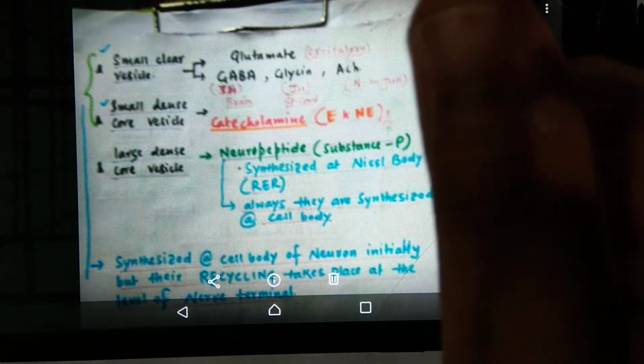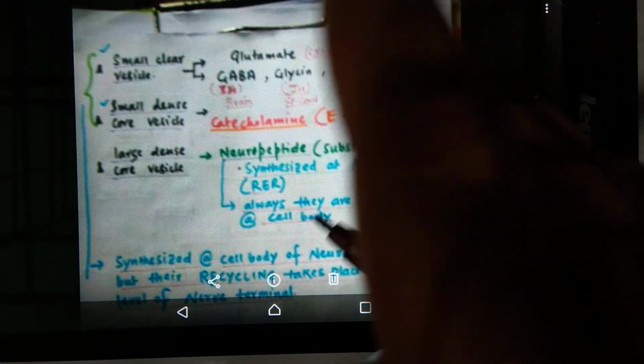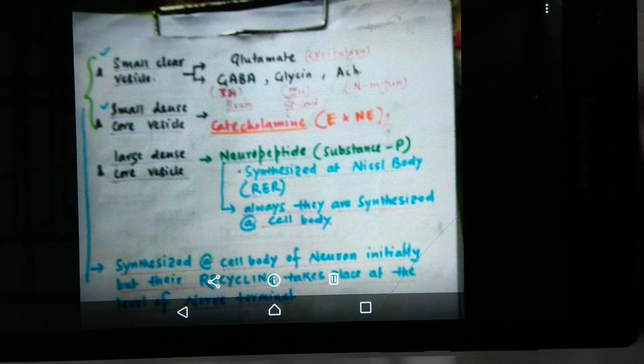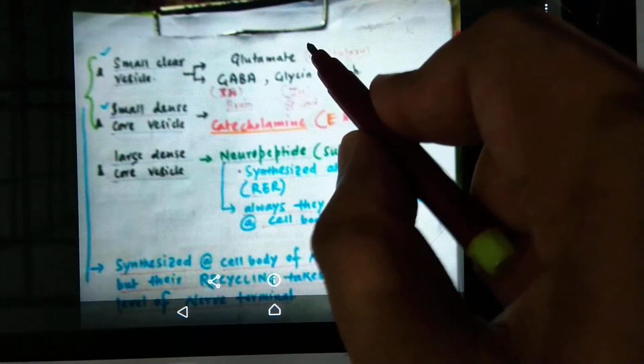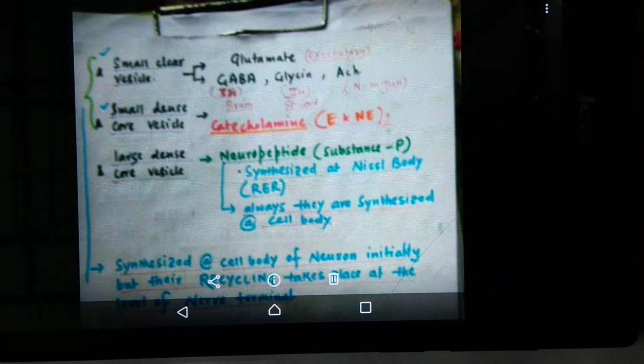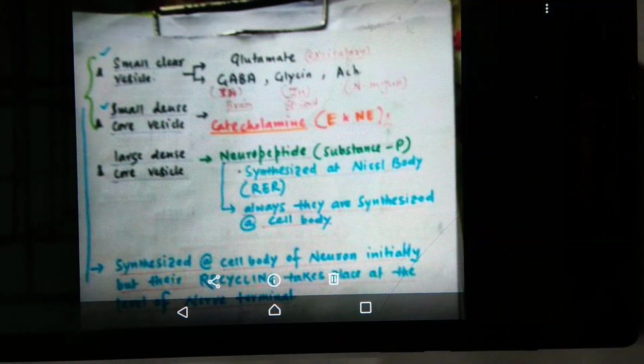First of all, our small clear vesicles, which contain glutamate, GABA, glycine, acetylcholine. Glutamate is the major excitatory neurotransmitter in our central nervous system. And GABA is the major inhibitory neurotransmitter in the central nervous system, mainly at the level of the brain. And glycine is the inhibitory neurotransmitter at the spinal cord level. I will discuss this later.